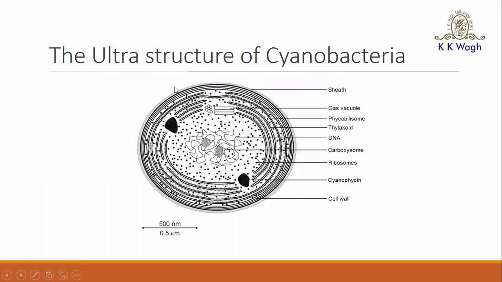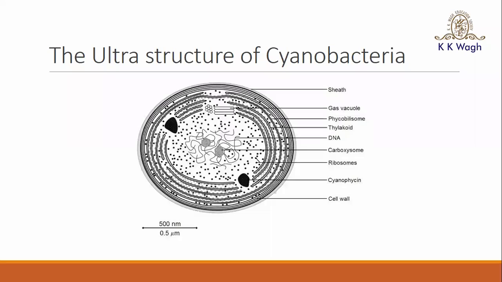So here the ultrastructure of the cyanobacteria is given. You can see here the sheath is present. Then here gas vacuoles are present. Then here phycobilisomes are present. Then here the photosynthetic apparatus, thylakoids, is present. Here DNA. Then the carboxysomes, ribosomes, then the cyanophycin and cell wall are present. So what are the functions of these organelles?